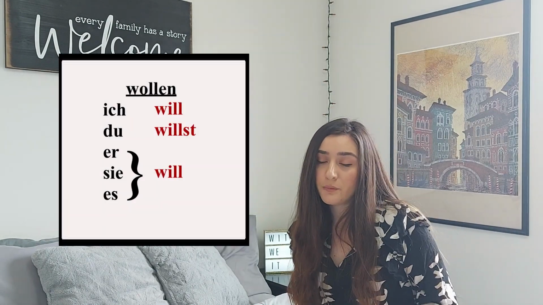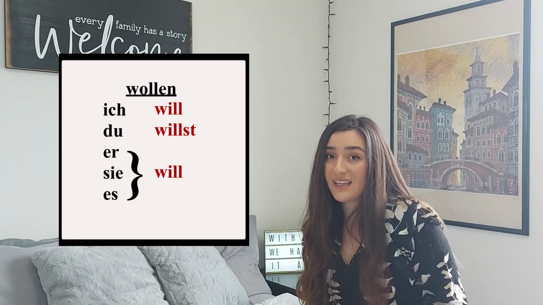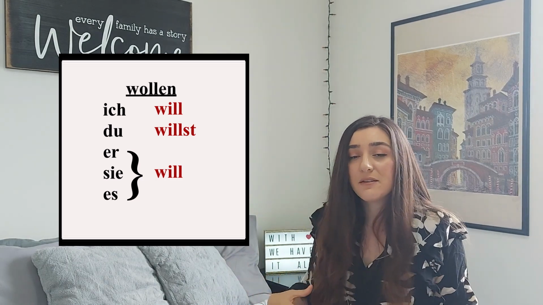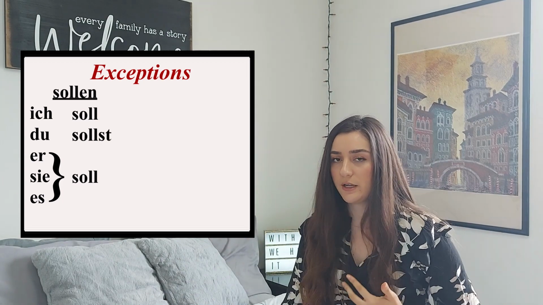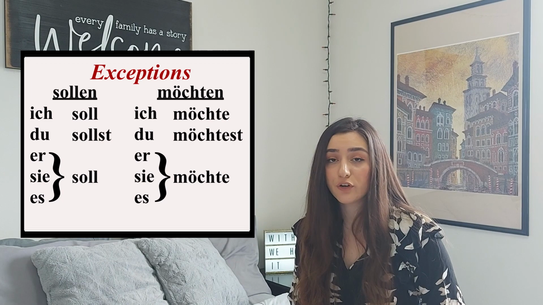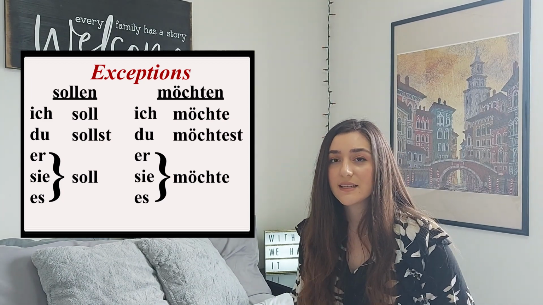So we say wollen as the infinitive form, but the ich, du, and sie es form is will. Ich will, du willst, sie es will. The two big exceptions are sollen, ich soll, du sollst, sie es soll, and the verb möchten. Ich möchte, du möchtest, sie es möchte.